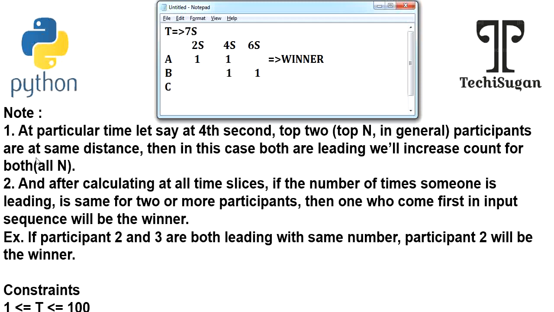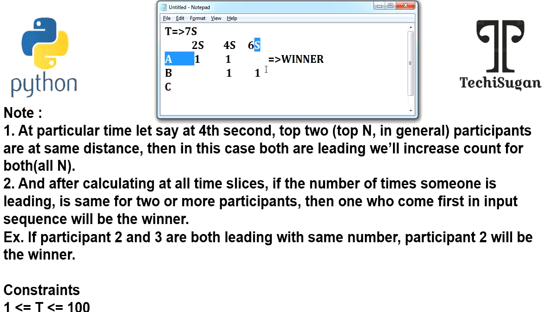And your second point is: after calculating at all time slices, if the number of times someone is leading is the same for 2 or more participants, then the one who comes first in the input sequence will be the winner. You can notice that after calculating all the time slices, person A has 2 leading counts as well as person B has 2 leading counts.